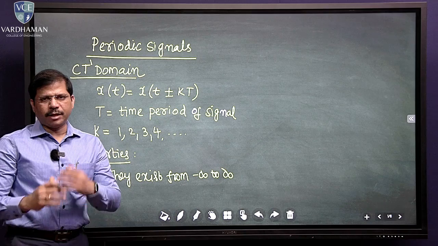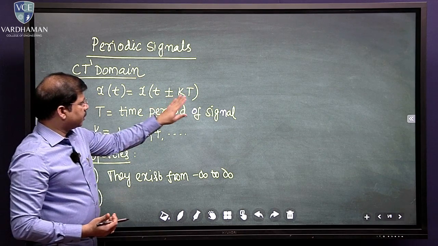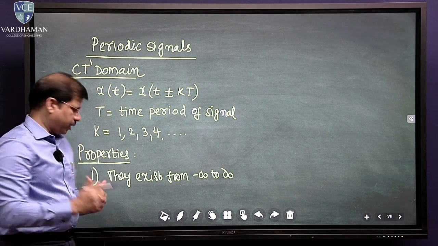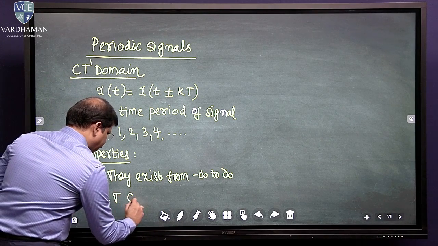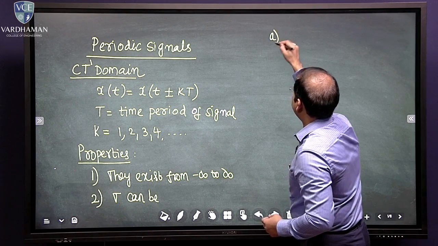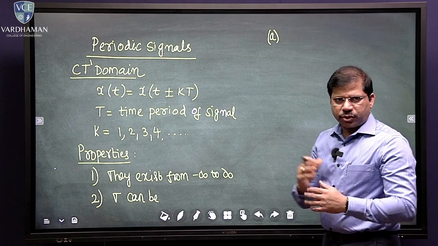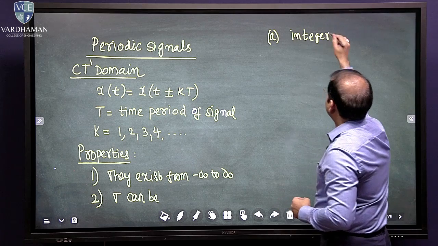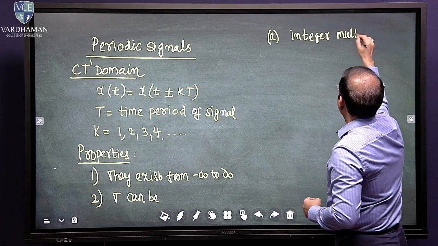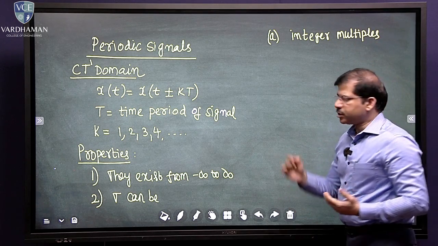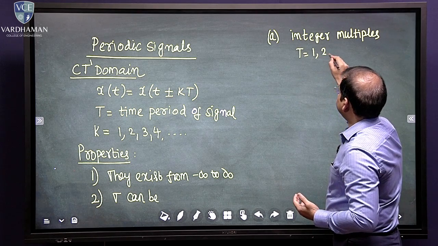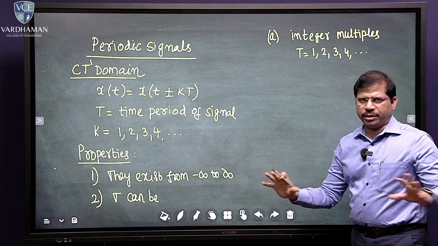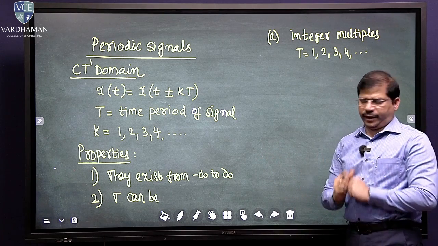And the second property is about this T. There are some properties of this particular T that we also have to understand. First, integer multiples: T can take 1, 2, 3, 4, 10, 11, 30, 50, any integer.